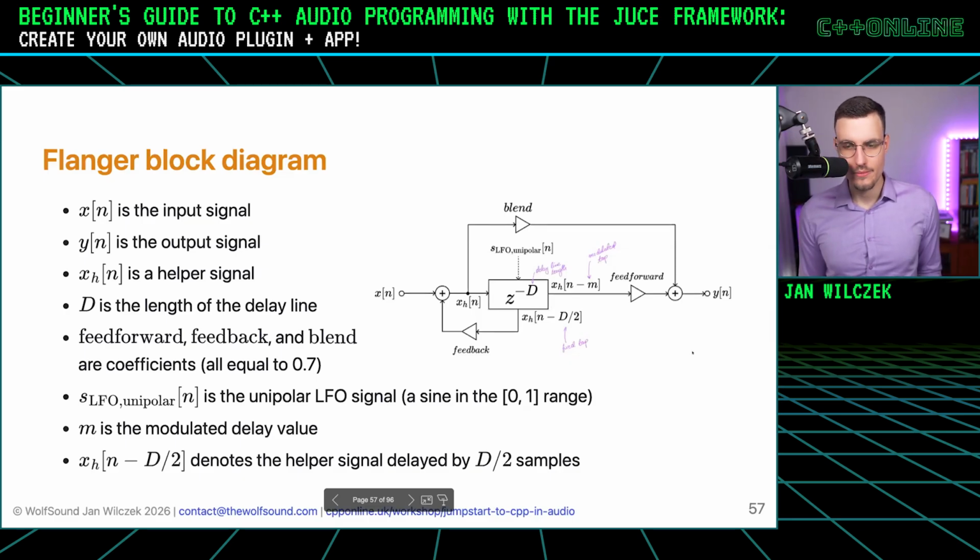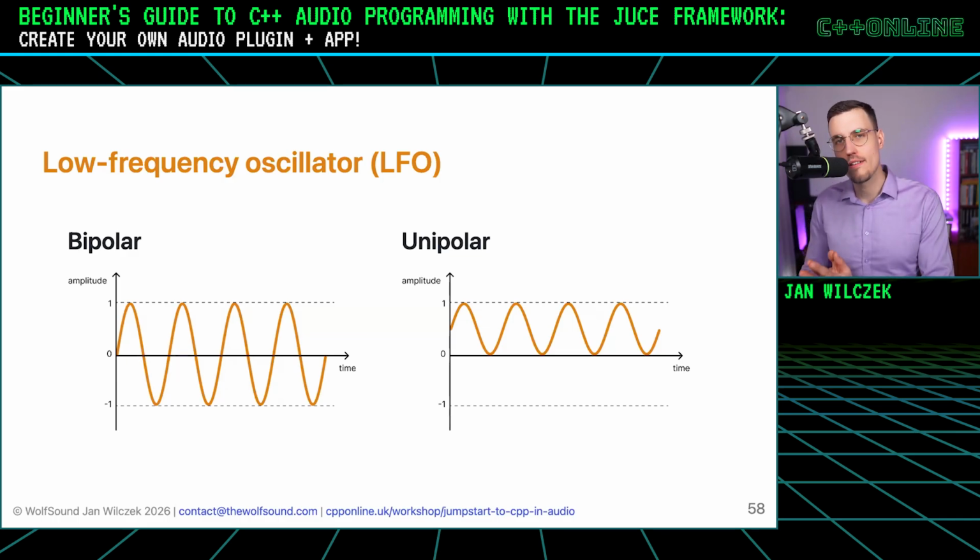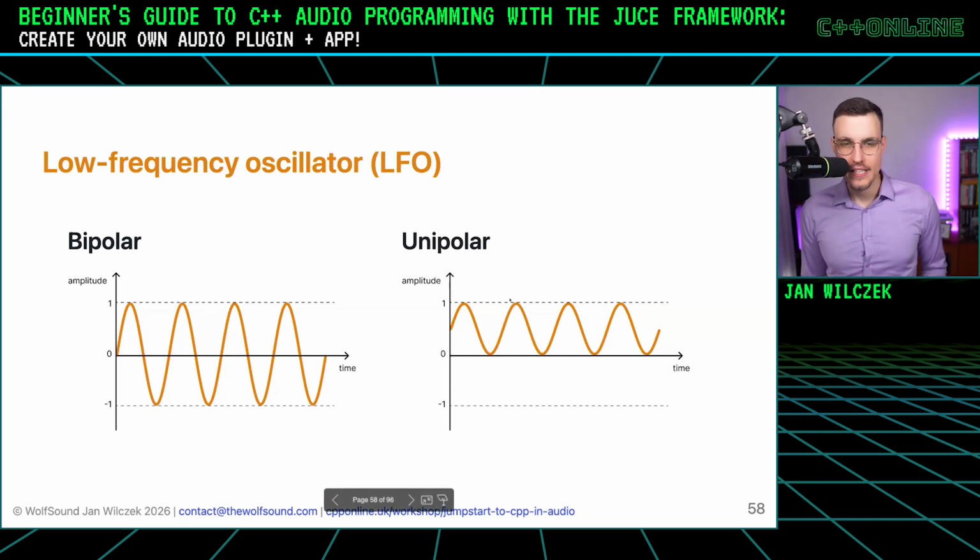Okay, what do these words mean at all? So first, the LFO. An LFO generator is a low-frequency oscillator. What it means is that we generate a signal in our effect that hasn't come from the input samples. We generate it ourselves so that we can make our audio processing more interesting, more dynamic. That's what we heard in the flanger effect, that it changed periodically, and that's thanks to the LFO. And here I just marked the difference between bipolar and unipolar LFO, and in the flanger we use a unipolar LFO.